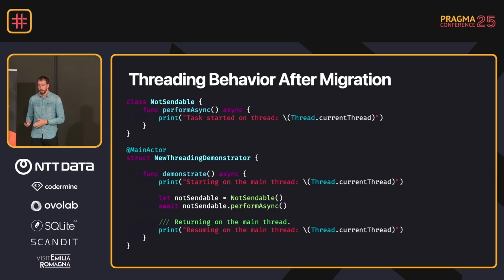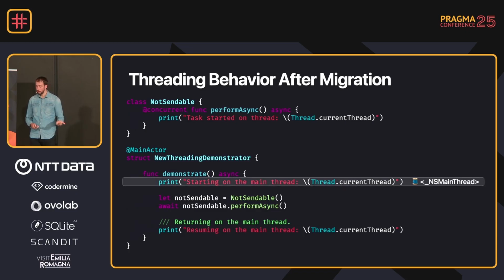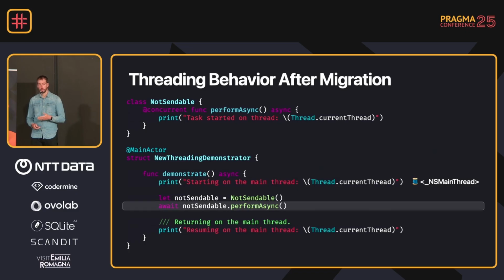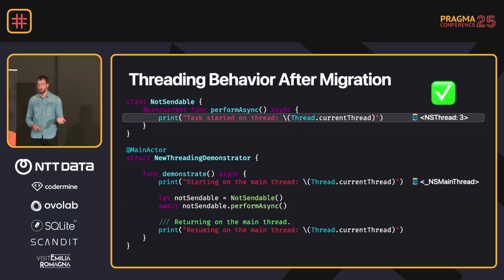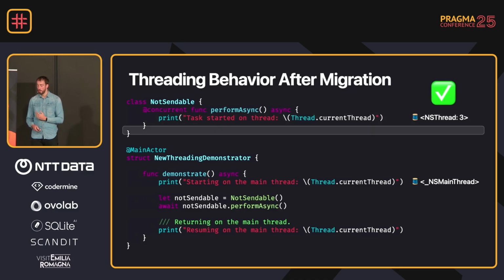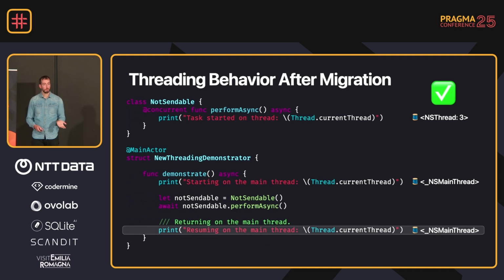So after migration, you will see that we add the add concurrent attribute. And if we run that code again, we start on the main thread, we perform the asynchronous method, and when we're in there and we print out the current thread, you can see we restored the previous behavior. And when we go back, we're back on the main thread. So we enabled the upcoming feature, but we kept the old way of our code, how it used to work.